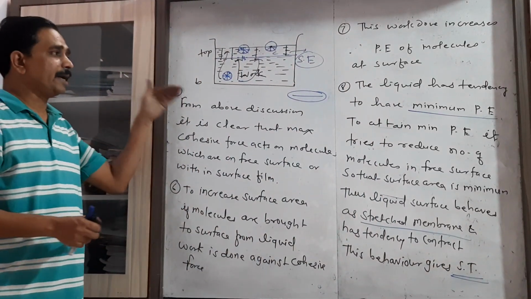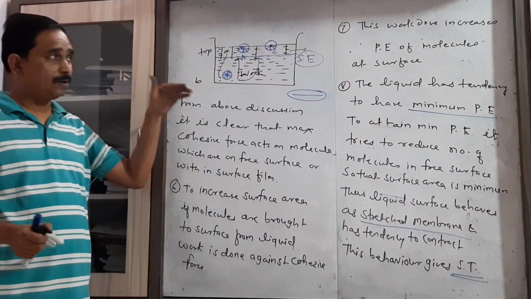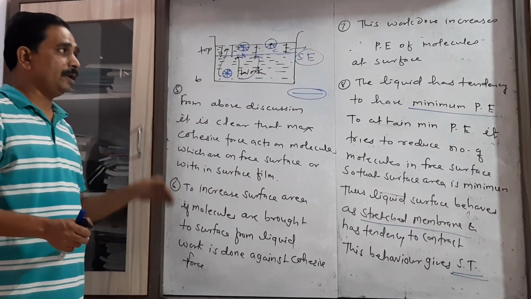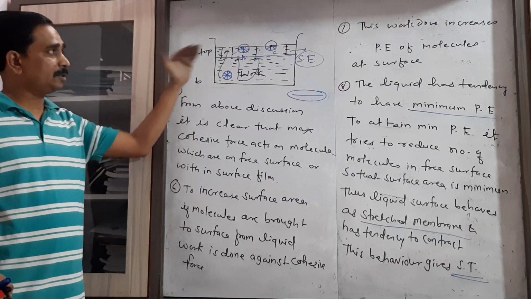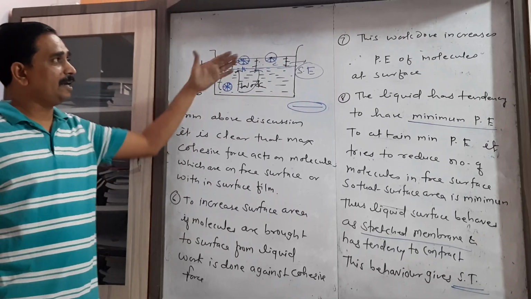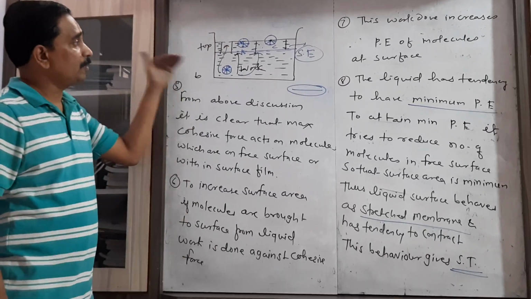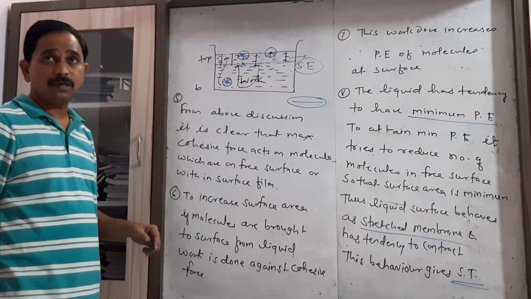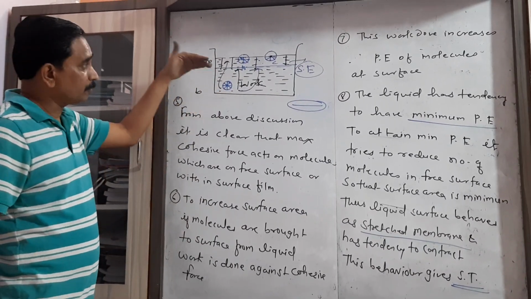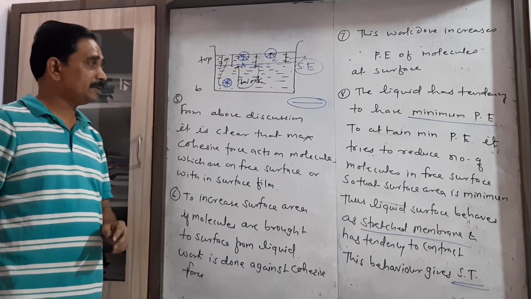This is how we can explain surface tension on the basis of molecular theory. In this molecular theory, you have to just consider three liquid molecules at three different positions. You have to discuss the sphere of influence for those three molecules. You have to discuss the forces acting on those molecules.